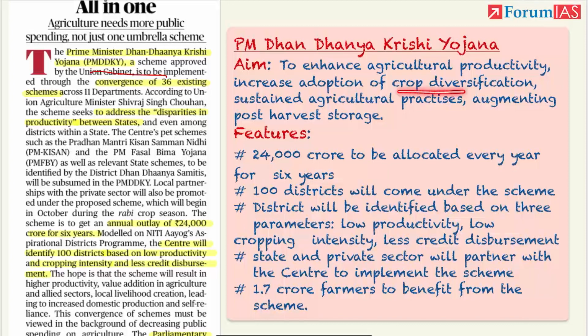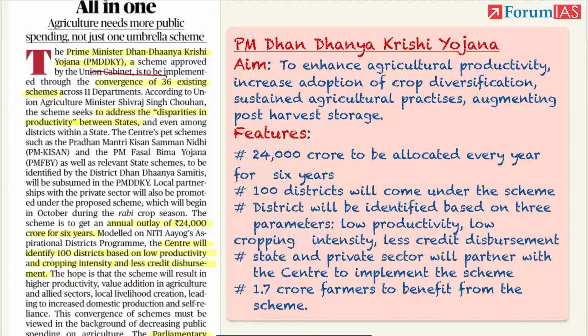Next, crop diversification needs to be adopted. In North India, we see domination of wheat and rice, which is leading to underground exploitation of water. So crop diversification needs to be adopted. Then sustained agricultural practices, low use of insecticide, pesticides, or chemical fertilizers. Then augmenting post-harvest storage. Under the scheme, 24,000 crore will be allocated every year for the next 6 years.